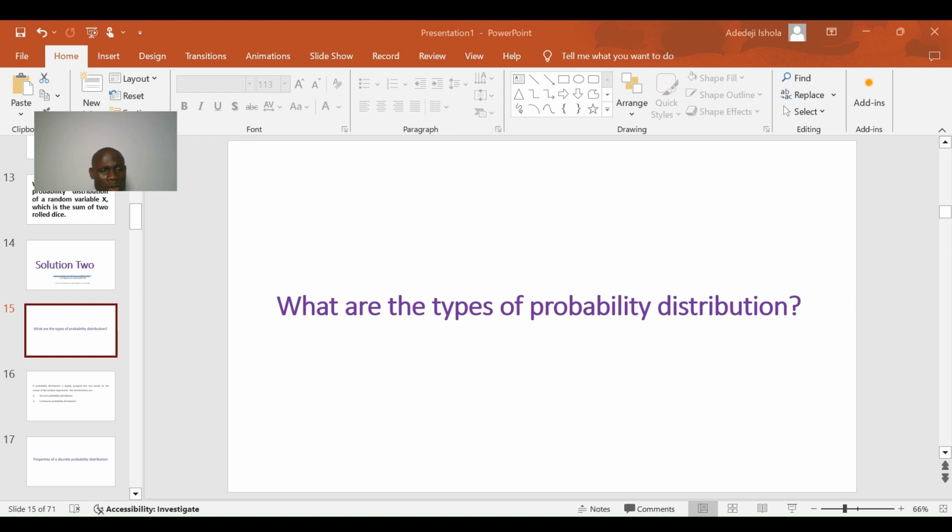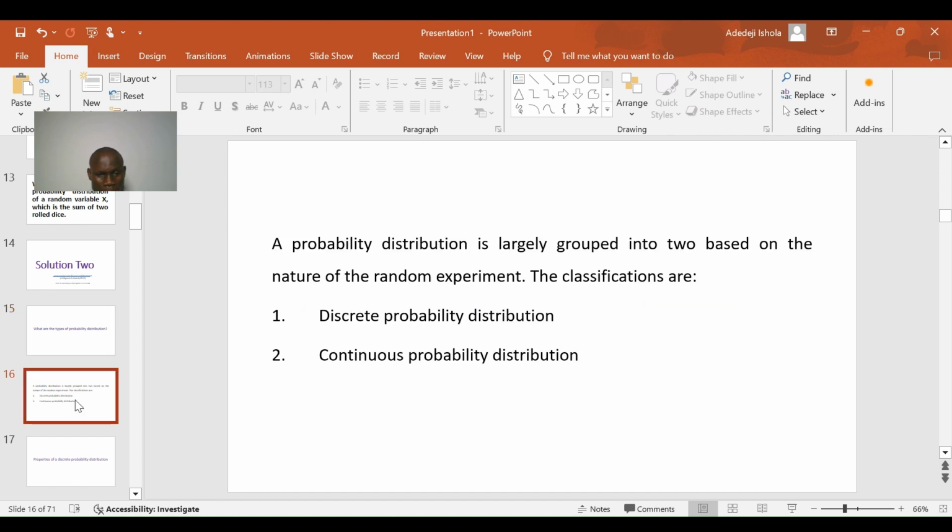In the earlier discussion, we discussed probability distribution, where we were able to illustrate it with two basic examples. But it's also important for us to know that probability distribution is classified into two. There are two basic types of probability distribution: the discrete probability distribution and the continuous probability distribution. This taxonomy is based on the nature of the random variable of concern.